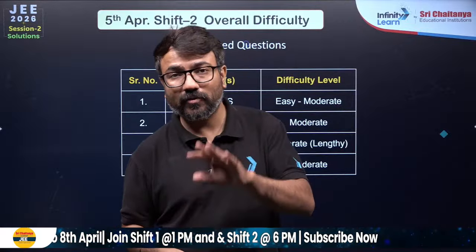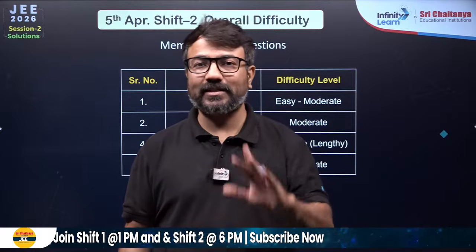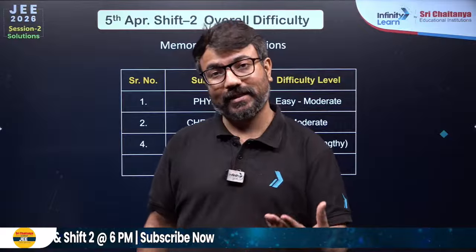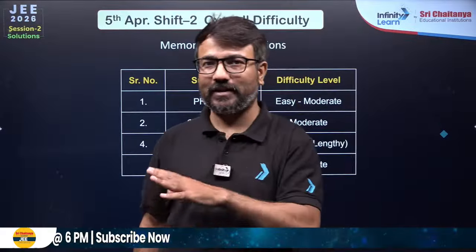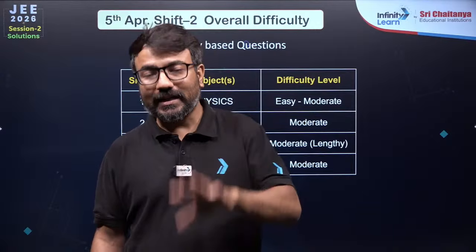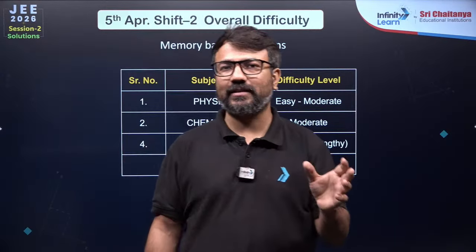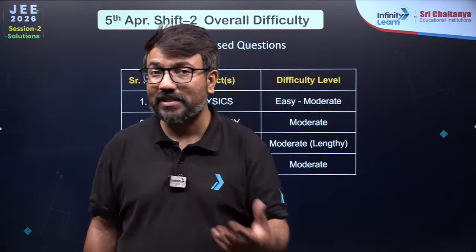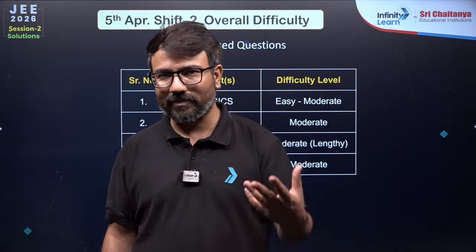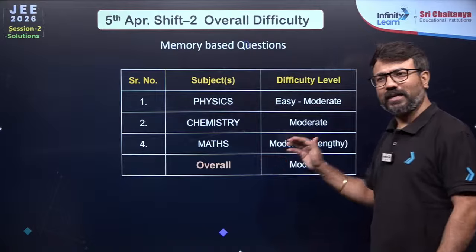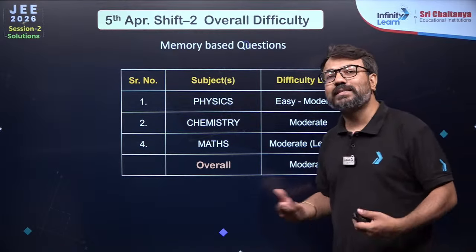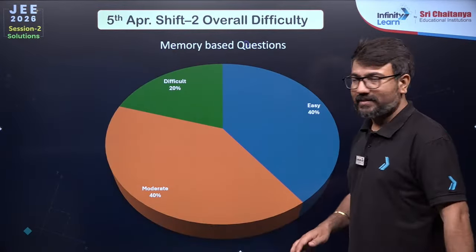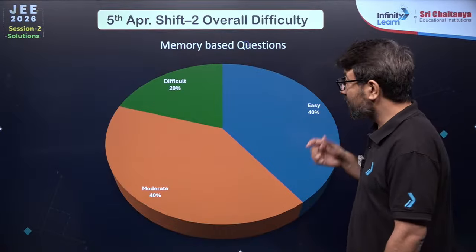See, 1 hour is given to you for the mathematics subject. Let's say 60 minutes. If you divide 60 minutes by 25 questions, almost you will have 2 point something minutes. Now, if you take 5 minutes in one question, definitely you are consuming the time of other questions. That's how the paper becomes difficult. Otherwise, the questions based on concepts are coming easier. However, they may consume some extra time because the calculation may be high. So that's why I've written here moderate paper, and lengthy it can be, but I wouldn't say it to be a difficult one.